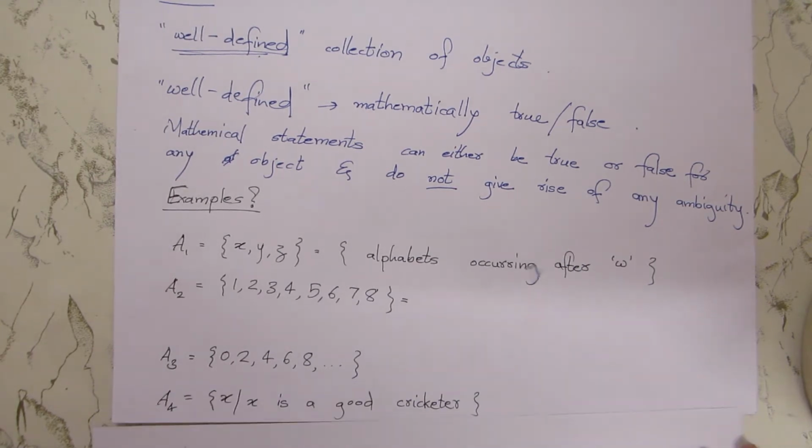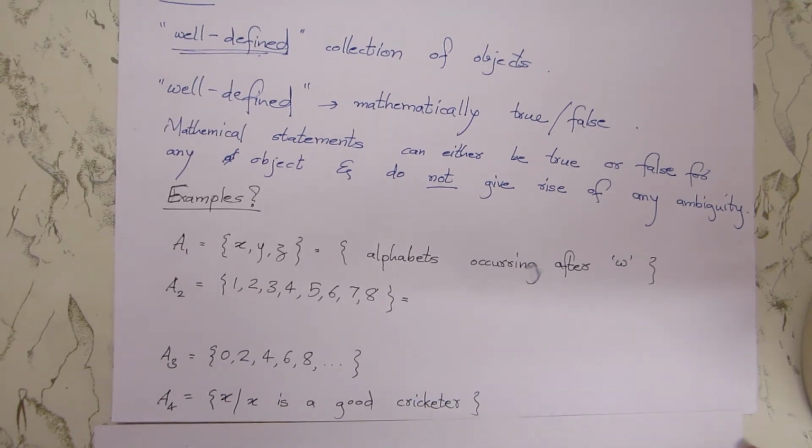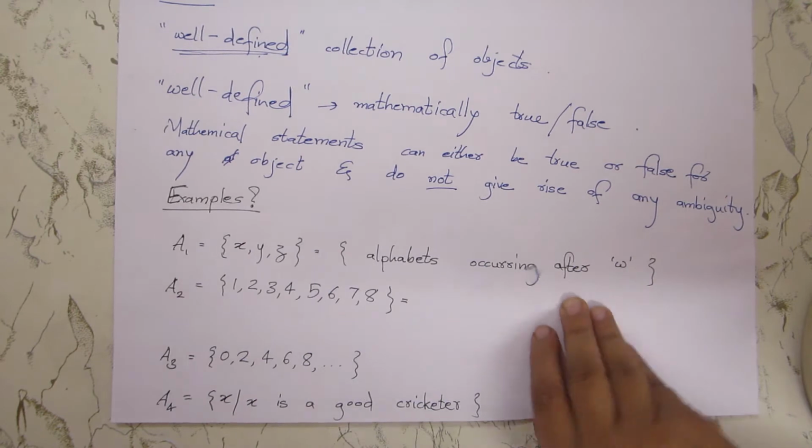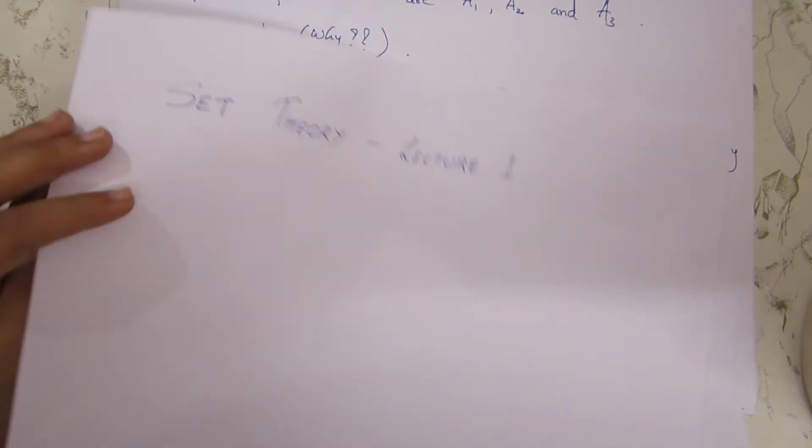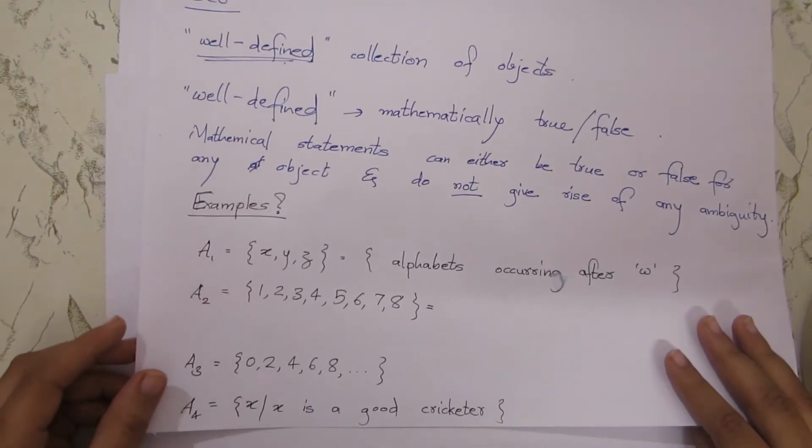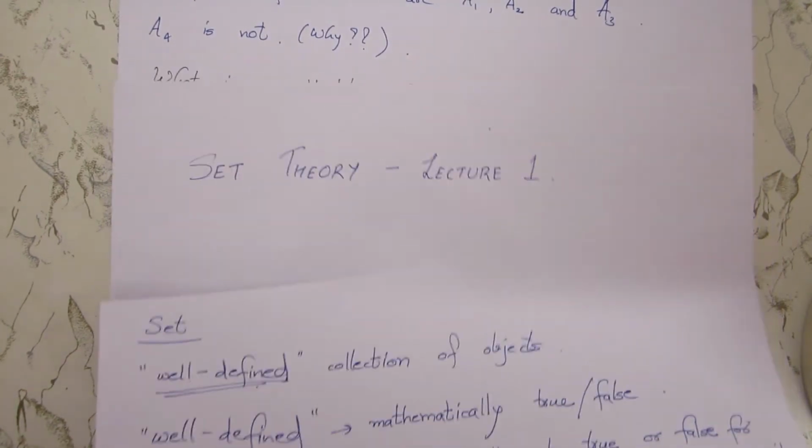Okay. Then A4. Is this a set? All the X such that X is a good cricketer. Do you think it is a set? So how do you define a good cricketer? It is not a mathematical statement, right? You don't know who is good, who is bad. Somebody good for you may not be good for me. So we cannot define A4 as a set. So we saw that examples A1, A2, A3 were sets and A4 is not a set. And we already saw why.